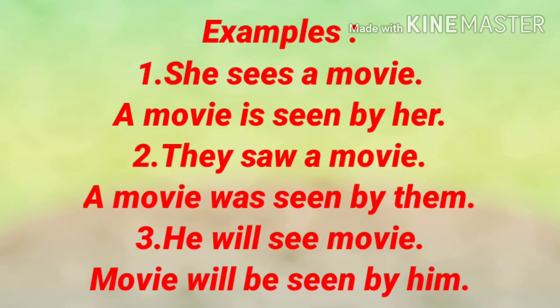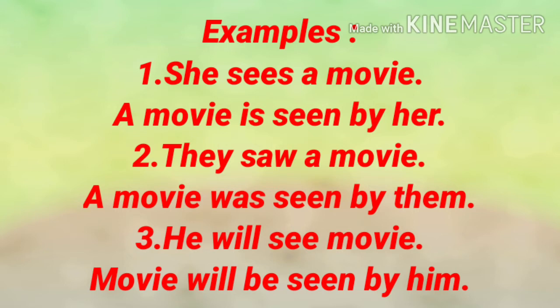Example number 2. They saw a movie. Here it is simple past tense. The same thing is there. A movie was. Why here is was? Because it is a past tense. Simple past tense, and movie is a singular noun. So a movie was. Saw's V3 form, seen. Seen by, this action is done by they. It means they converts into them. So passive voice is, a movie was seen by them.